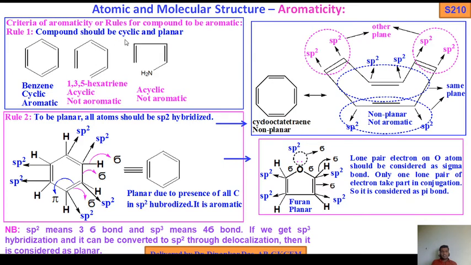This is open. So that's why the compound should be cyclic and planar, and planarity will be discussed in rule 2, in terms of sp2 and sp3 hybridization. So the first rule, in order for a compound to be aromatic, is that it should be cyclic. So this one is cyclic, this one is acyclic, this one is also acyclic. Rule 2, to be planar, all atoms should be sp2 hybridized.